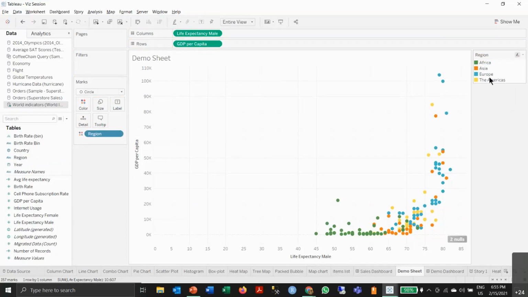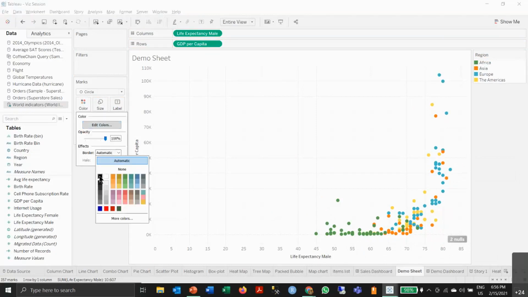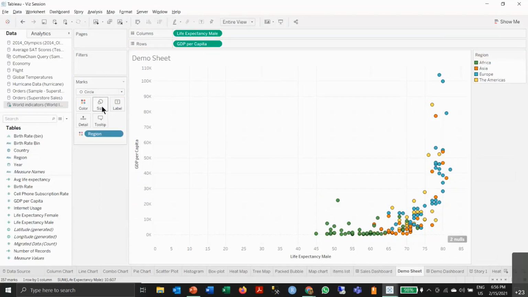There's a legend: Africa, Asia, Europe, and Americas, and you can see that the African countries have a lower life expectancy and also a lower GDP. The developed nations have much higher, and so on. So let's say I want to add a little customization. I'll add a border, it looks better, and increase the size a bit.